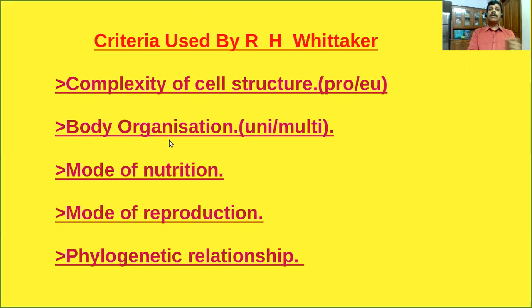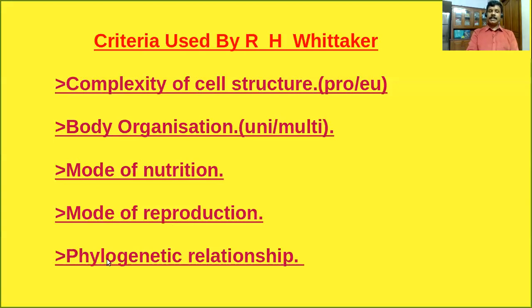Second one, body organization. Some organisms are unicellular and some others are multicellular. So the second criterion taken by R.H. Whittaker is body organization. Third one, mode of nutrition. The organisms perform different types of nutrition. Some of them are autotrophic and some others are heterotrophic. The mode of nutrition was also taken into consideration by Whittaker. The fourth one is the mode of reproduction. Some organisms can reproduce by asexual methods or sexual methods.